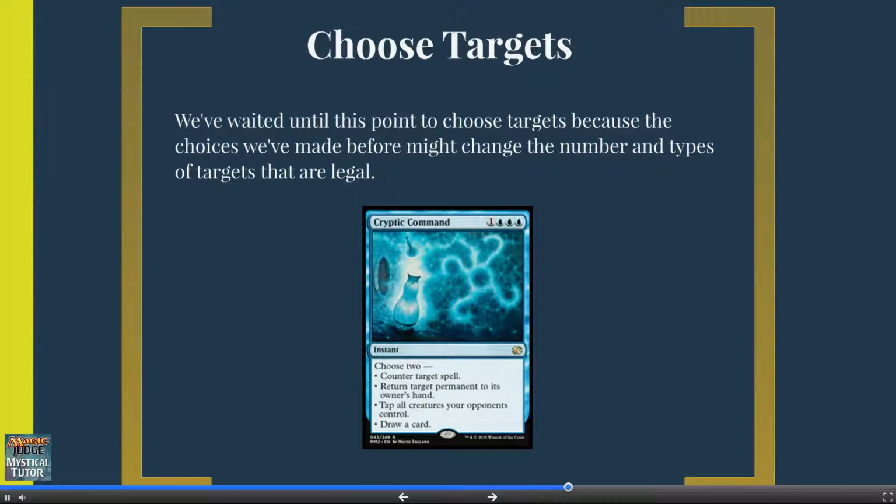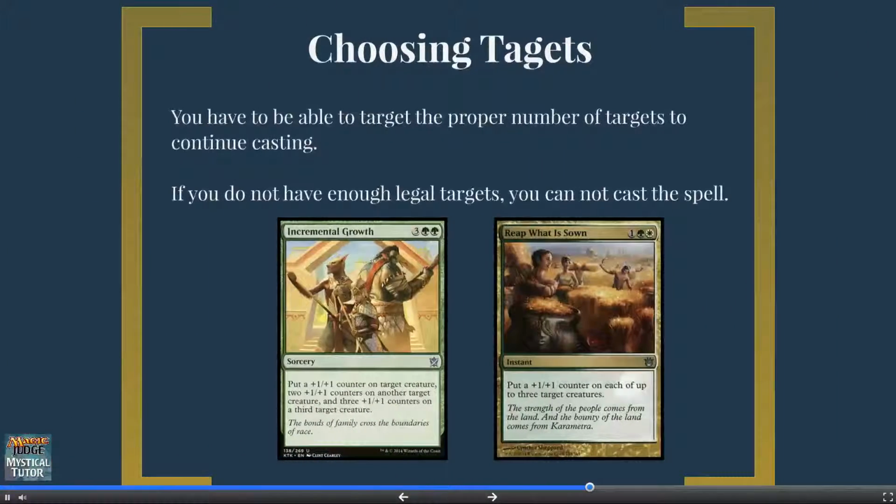After that batch of decisions, you now get to choose targets. We've waited this long because a different choice on a modal spell can change the number of targets we have. For example, with Cryptic Command, you can have 0, 1, or 2 targets, depending on the modes chosen. You have to be able to target the proper number of targets in order to continue casting a spell.